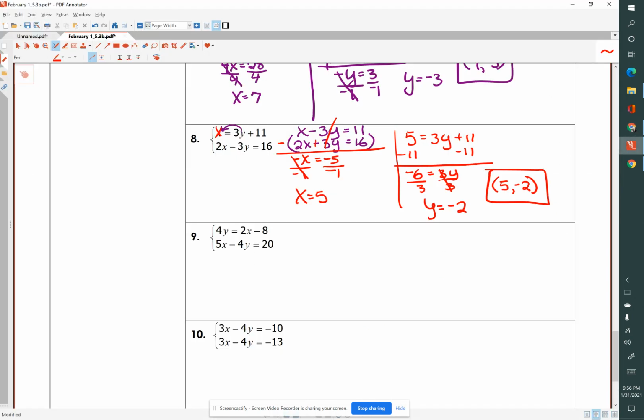And that's going on to number 9. 4y equals 2x minus 8. 5x minus 4y equals 20. So I am going to move the 2x to this side by making it negative, and the 4x to this side by making it negative. So now I'll have negative 2x minus, or plus now, 4y. 2x plus equals negative 8.